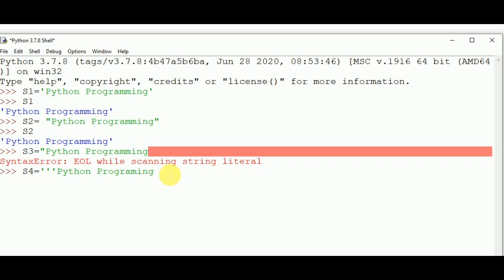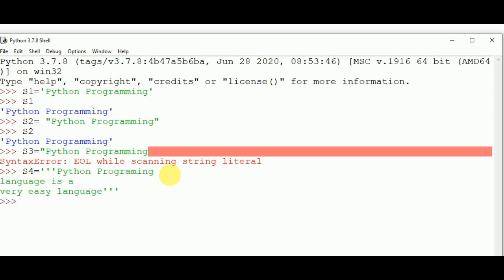Now we write Python programming language is a very easy language, and we end the string with three single quote marks and press enter.